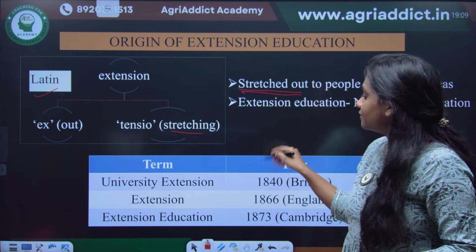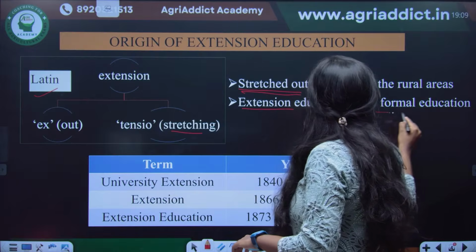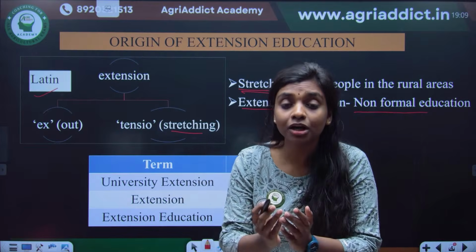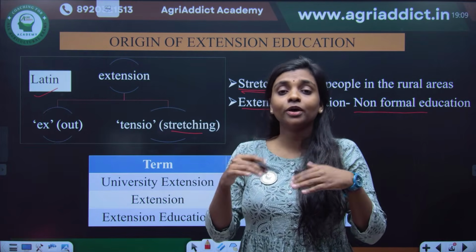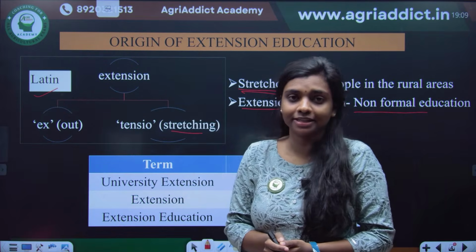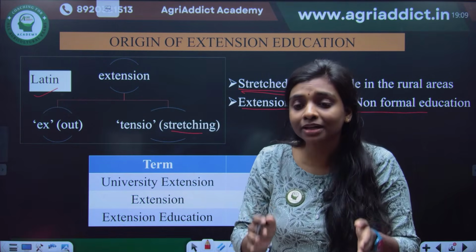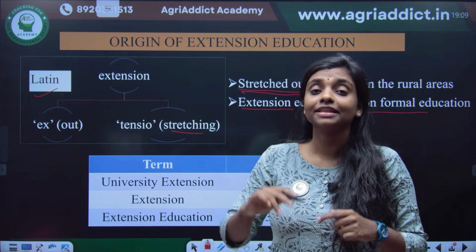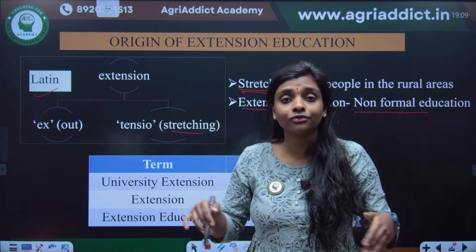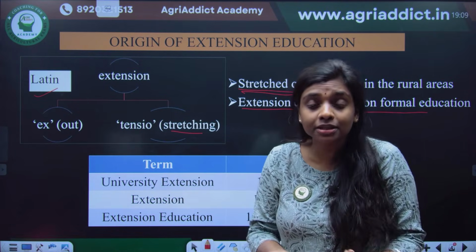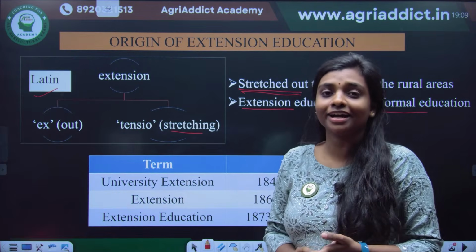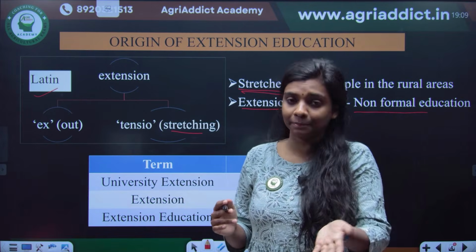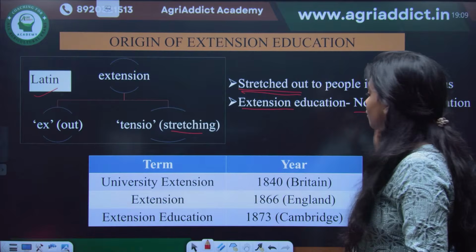Okay, so generally we say extension education is a non-formal type of education. Non-formal education means it is not confined to the four walls of the classroom. You are taking UG agriculture, right? So what you are undergoing is the formal education, and agricultural extension education is something that is outside the framework of classroom teaching. There will not be any fixed courses, exams, or attendance. It will be completely based on the need of the people. So extension education is a non-formal education.